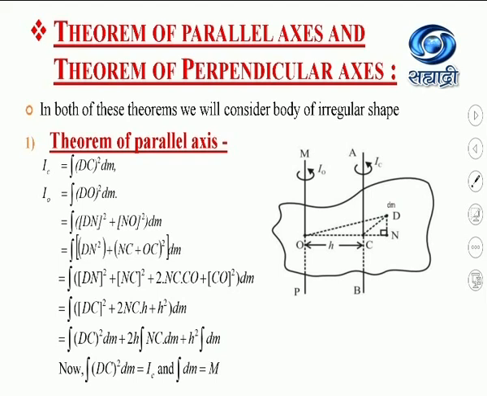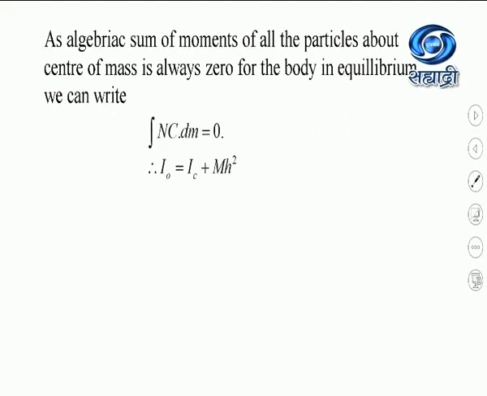M. Again in this equation, I will substitute the integration of nc into dm as 0. Why? Because you know that the moments of all the particles about an axis of rotation which is passing through the center of mass will always be equal to 0 when the body is in equilibrium. So this term will become 0, so this whole term will become 0. So I can write down this equation as integration of nc into dm equal to 0.